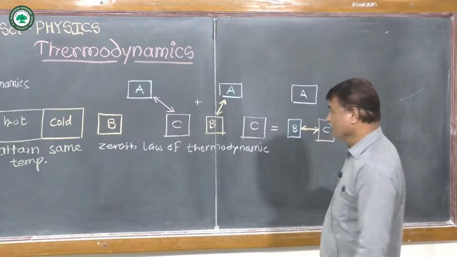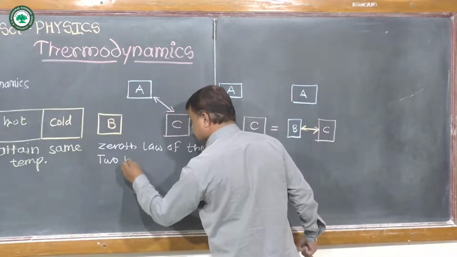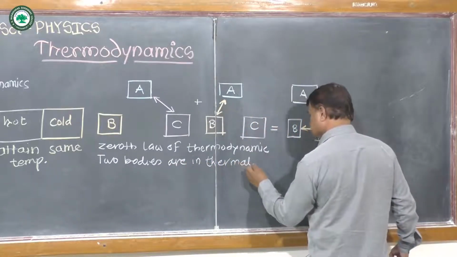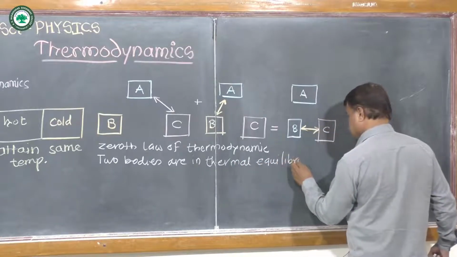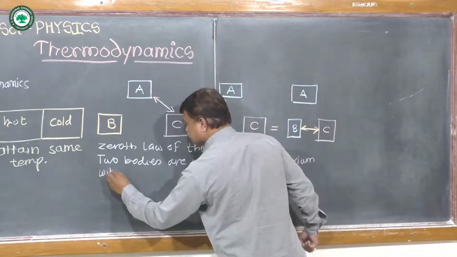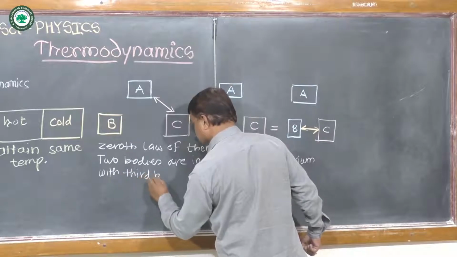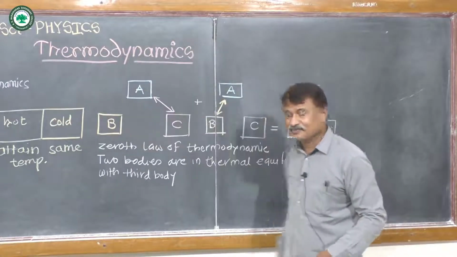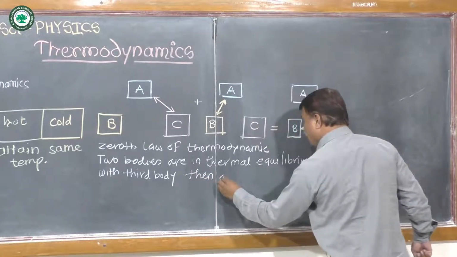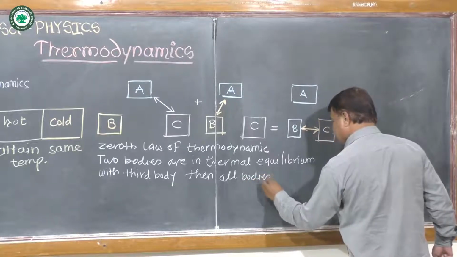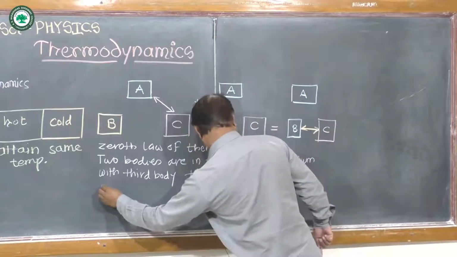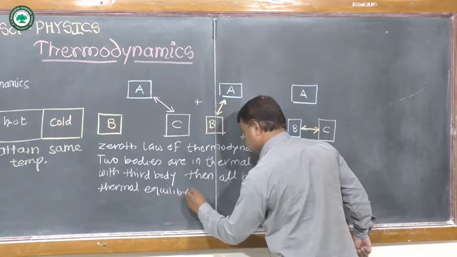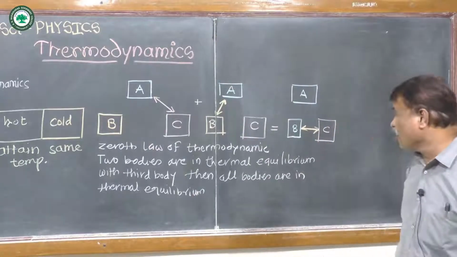According to this law, when two bodies are in thermal equilibrium with a third body, meaning body A and body B are each in thermal equilibrium with body C, then all bodies are in thermal equilibrium. So, this is the statement of the Zeroth Law of Thermodynamics.